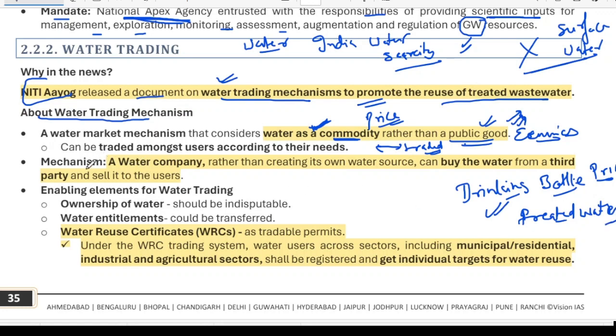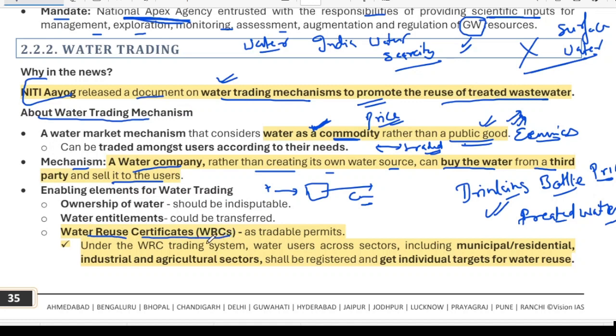What is the mechanism that has been proposed? A water company, rather than creating its own water resource, can buy the water from a third party and sell it to the user. So a water company can get it from a third party and then sell it to consumers. Water reuse certificates will be formed under this water trading.